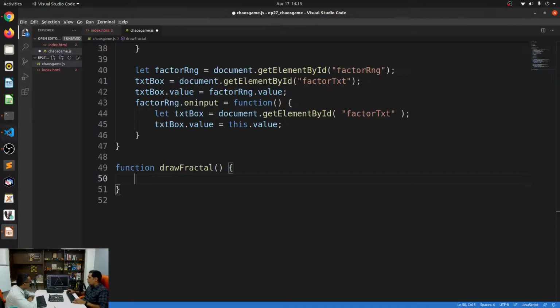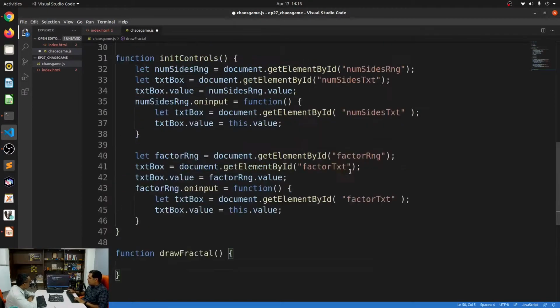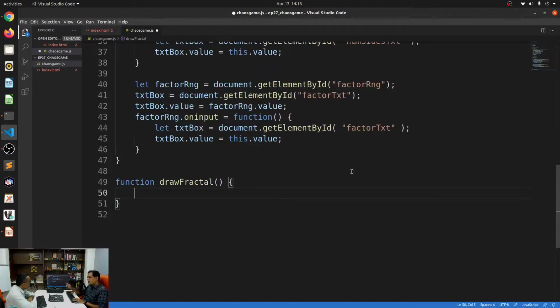How are we going to do that? First things first, we have the center already defined, and from that center I can say draw a circle but only have these many vertices of that circle, which means I will have to increment the circle's vertices by a specific amount. A circle is basically 2 pi. So if this circle had only 3 sides, it means that every vertex should be 2 pi divided by 3 radians apart. So let's just define that.